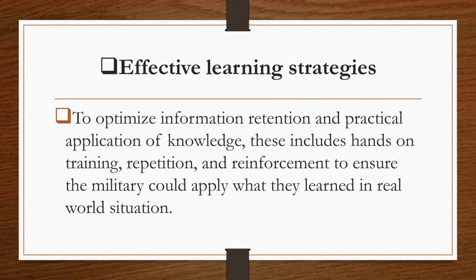Next are the effective learning strategies, to optimize information retention and practical application of knowledge. This includes hands-on training, repetition, and reinforcement to ensure the military could apply what they learned in real-world situations. So aside from a program and skills development, there are also learning strategies for real training, in order for them to optimize and to analyze.